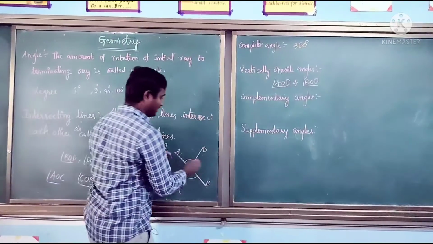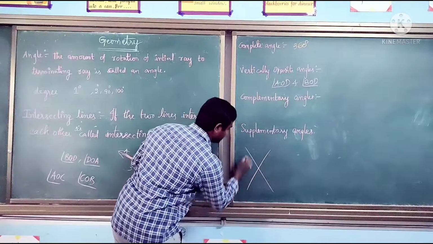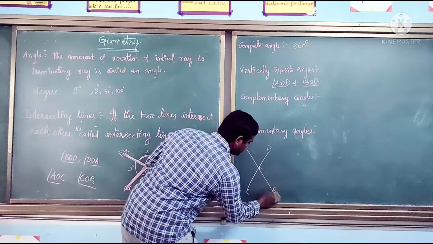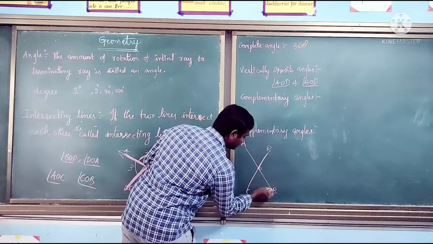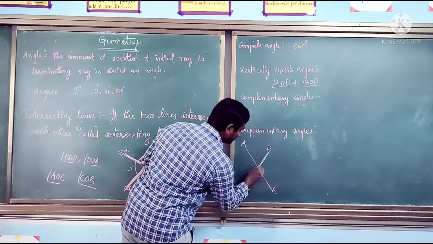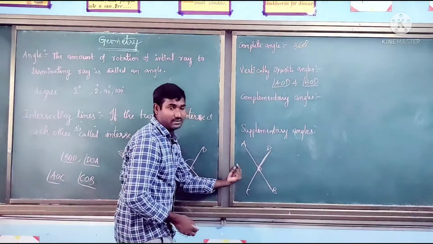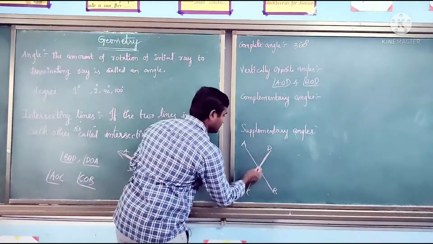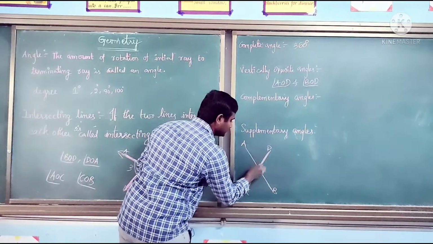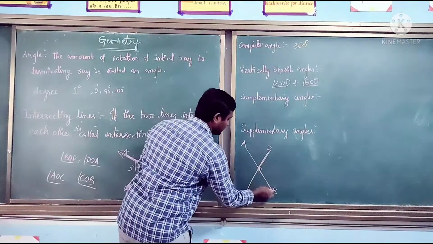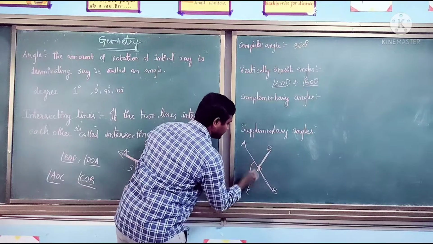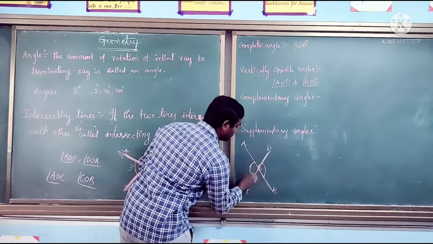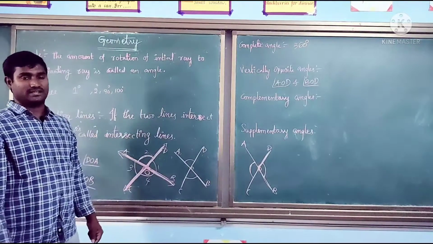And next, the same diagram I am drawing. Now I am cutting this angle. I am considering angle BOD and cutting at this point. I am exactly flipping it back, rotating it to the back side, folding. Then this angle BOD falls exactly on angle AOC. So we can say BOD and AOC are the vertically opposite angles.